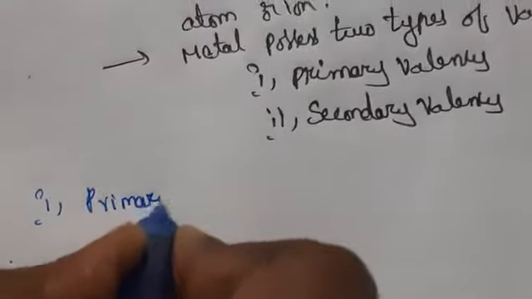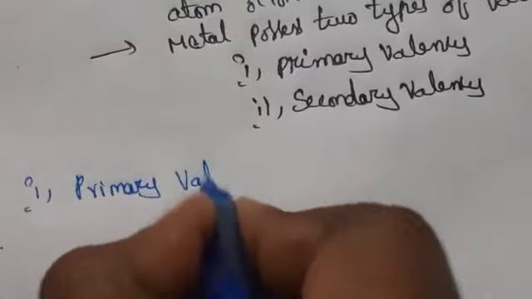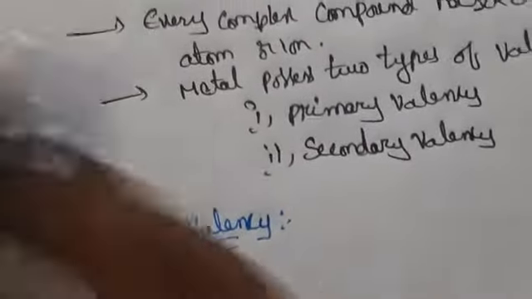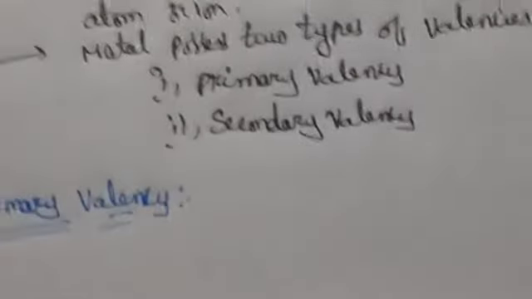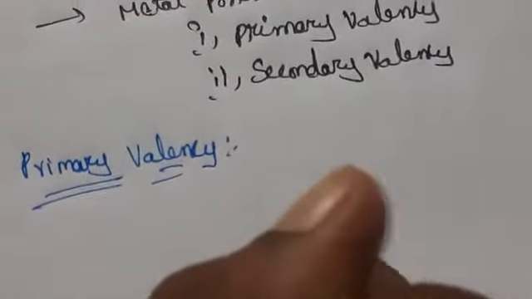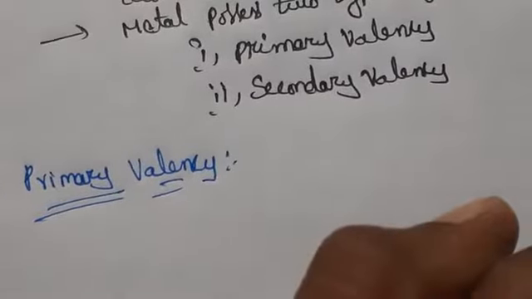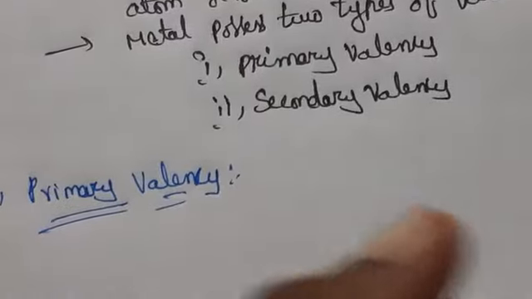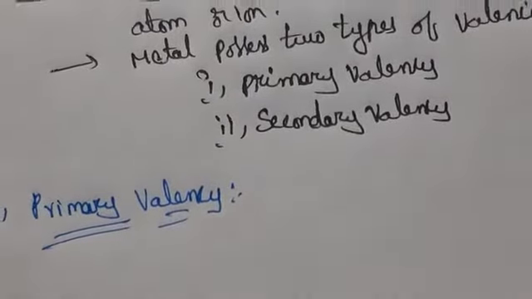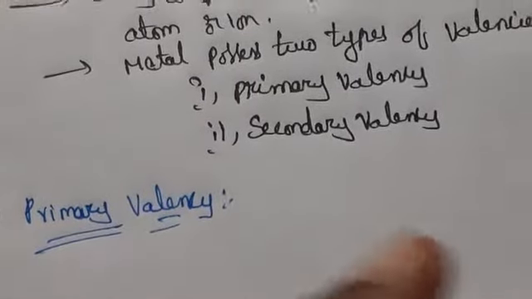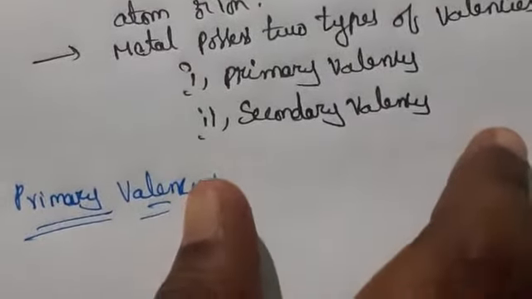So what is the first one we are going to discuss here? First one is primary valency. So what is primary valency here? Generally, primary valency is equal to the oxidation state of the metal. These are satisfied by negative ions. These are non-directional and it undergoes only ionization. Here this is shown by dotted lines in Werner structure.